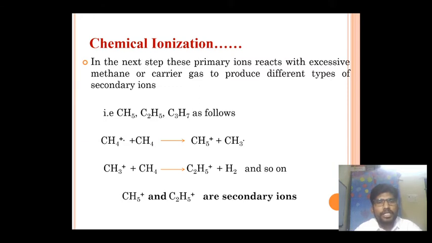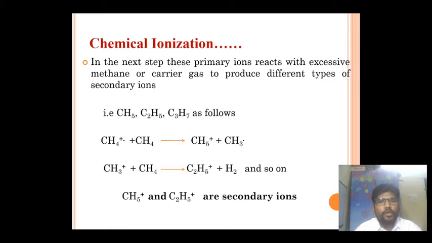The CH4 plus radical molecular ion reacts with excess methane carrier gas, and gives the CH5 plus positively charged ion plus a CH3 radical. And CH3 plus, the positively charged ion, reacts with excess methane and produces the C2H5 plus positively charged ion and H2 gas.